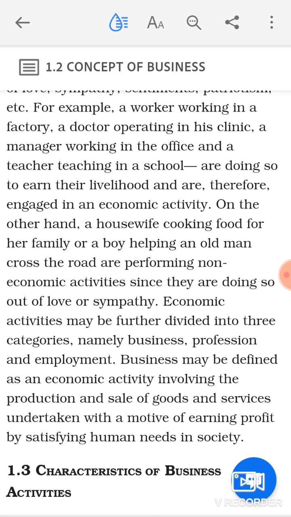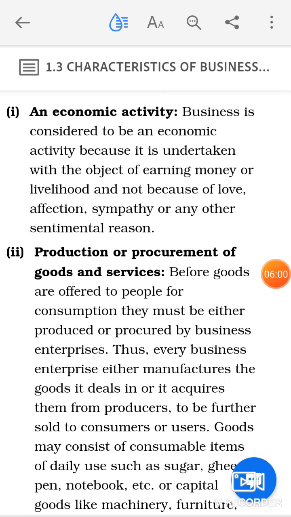Now with the help of this, you can make out the characteristics of business activities. Now we will discuss the characteristics of business activities one by one. To call it a business, you must possess these characteristics. One, an economic activity. A business is considered to be an economic activity because it is undertaken with the object of earning profit or earning money or livelihood. It will not be done because of love, affection, sympathy, or any other